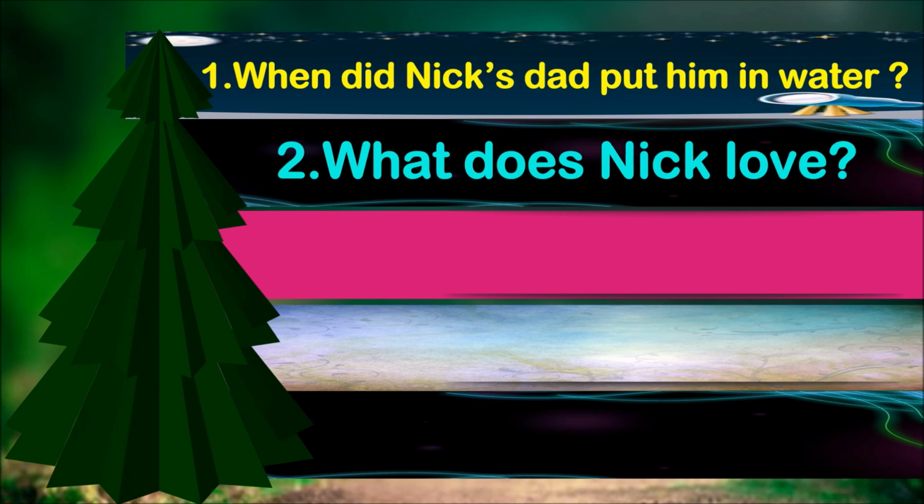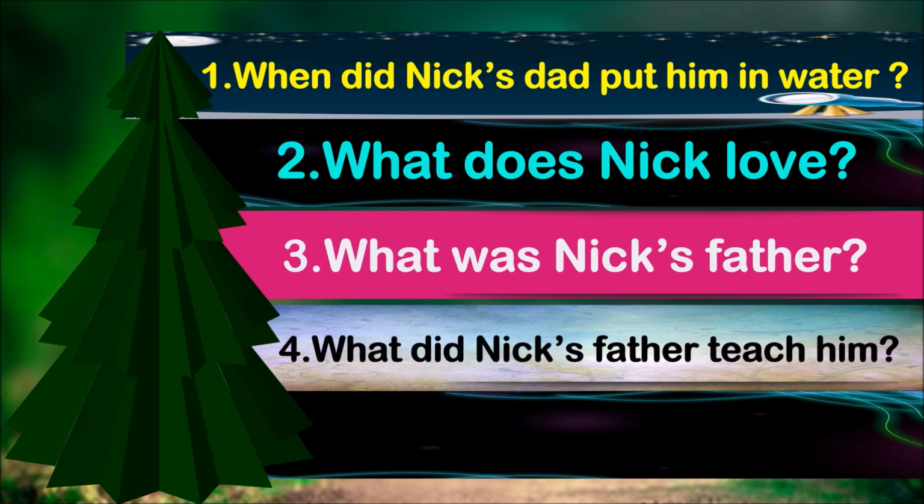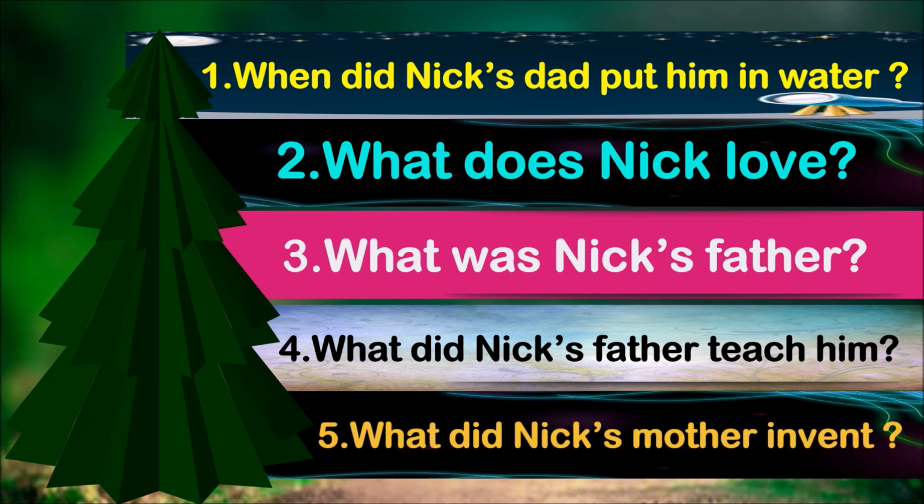And if you want to write like that, in the bracket you use I, and in the bracket you write Nick, right? What do I love? Here, as he's narrating, you can use both ways. What was Nick's father? He was a computer programmer. And what did Nick's father teach him? How to type. He taught him how to type. What did Nick's mother invent? Nick's mother invented a special device. This is how we can practice.